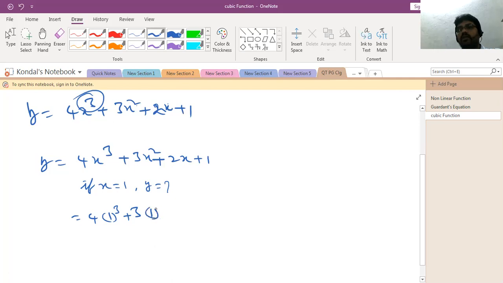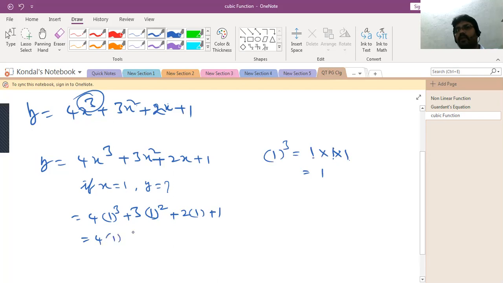3 into 1 square plus 2 into 1 plus 1. Then you can take 4 as it is, 4. What is the 1 cube? See, 1 cube means 1 into 1 into 1, nothing but 1 into 1, 1. That is 1 plus 3. So 1 whole square is nothing but 1 into 1, that is equal to 1.